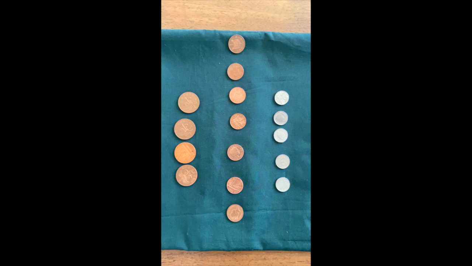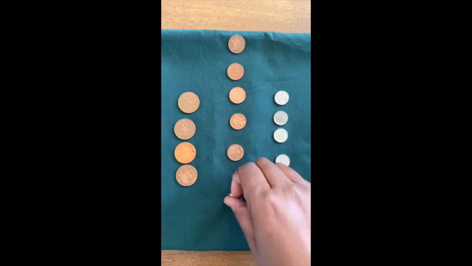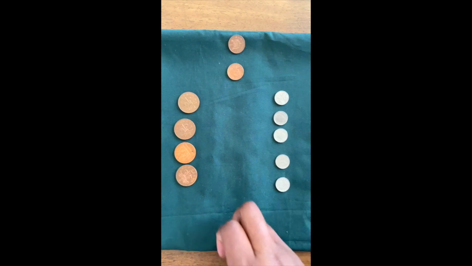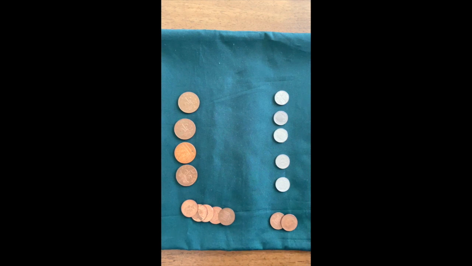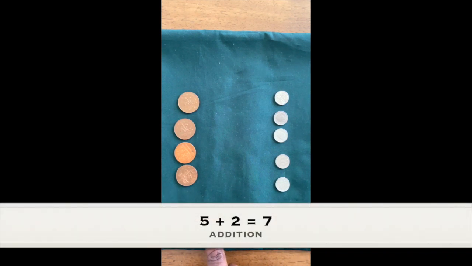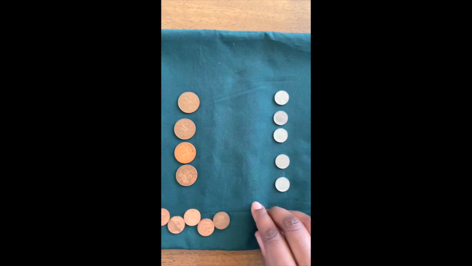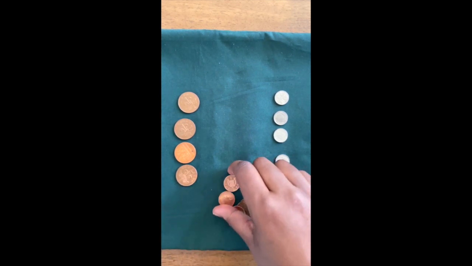Another tool you can use to help aid your child in maths, and you'll be killing two birds with one stone, is money. So here I've got some 2p's, I've got some pennies, and I've got some 5p's. So we could use money for addition, subtraction, multiplication, division, even probability. So if I wanted to do, let's say, 5 plus 2, a simple sum, I could use the ones and go 1, 2, 3, 4, 5. 5 pennies plus 2 pennies is, and get your child to count the whole amount, 1, 2, 3, 4, 5, 6, 7. Now, you could also show them using value of money.